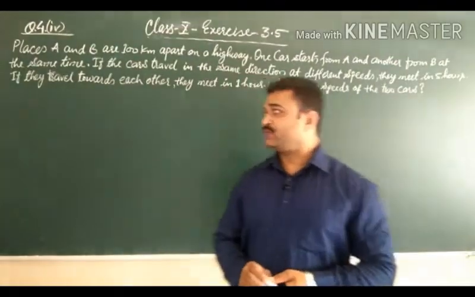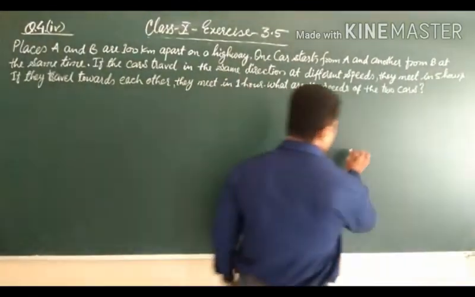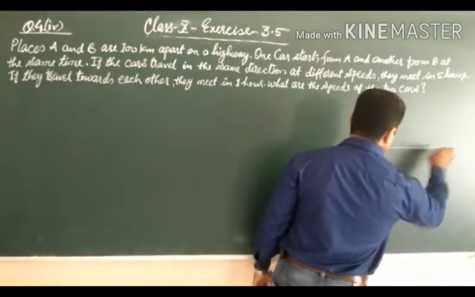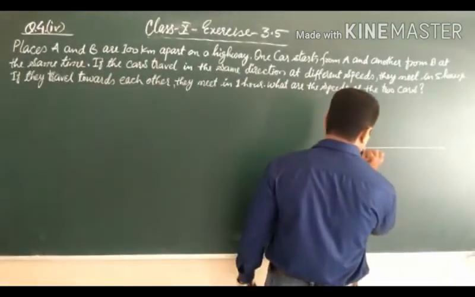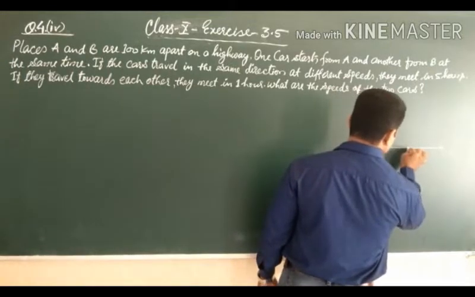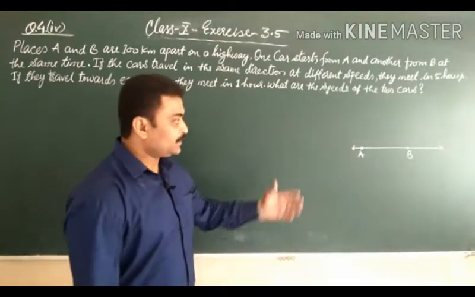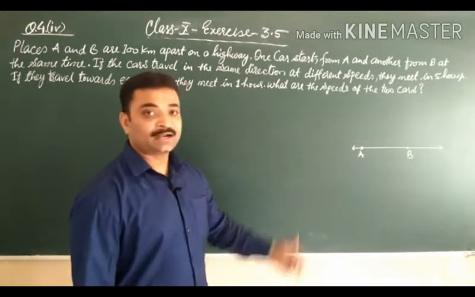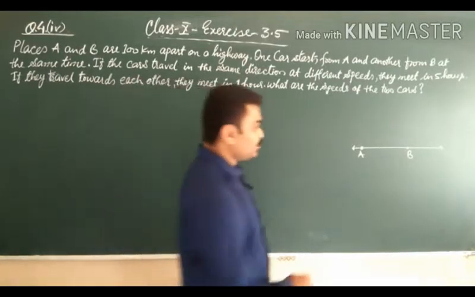Students, now we are solving question number 4, fourth part. In this question, places A and B are 100 km apart on a highway. That means there is a highway, on that highway two places, A and B. These two places are 100 km apart from each other. That means the distance between A and B is 100 km. Okay.